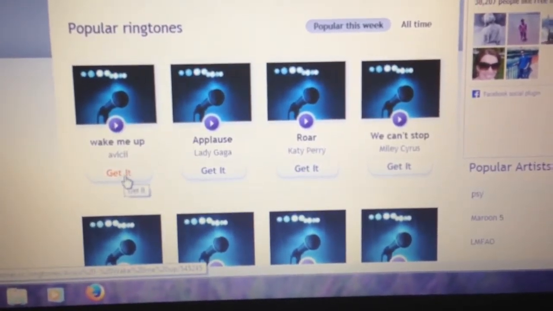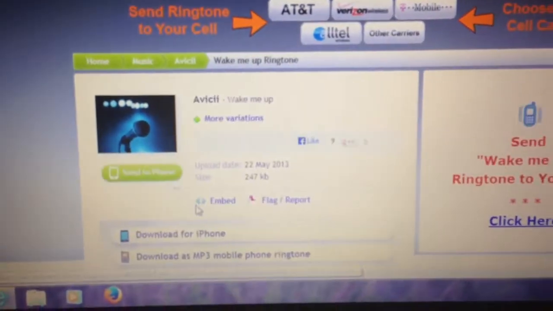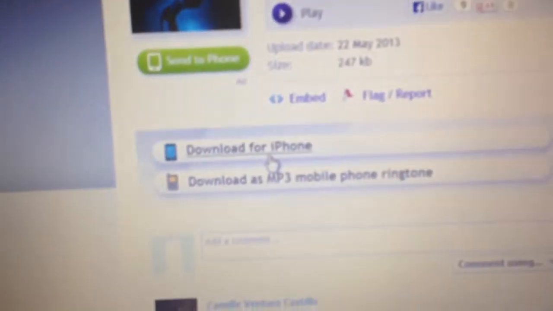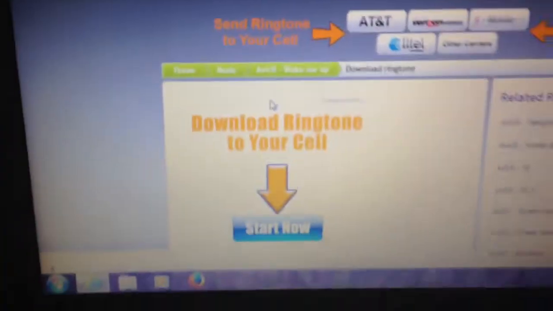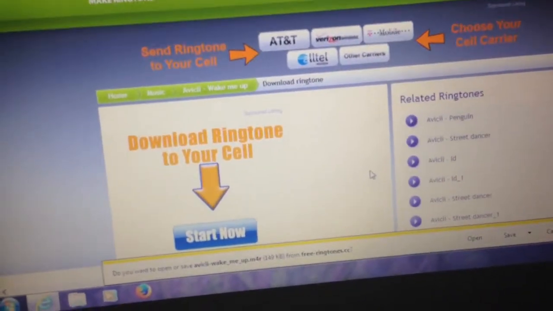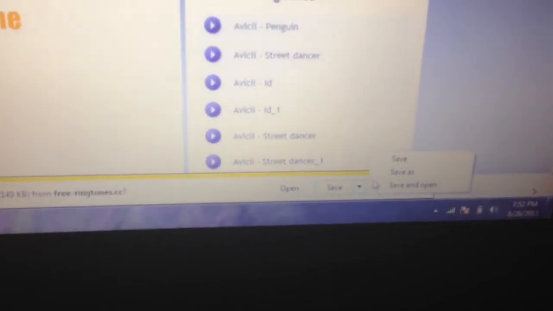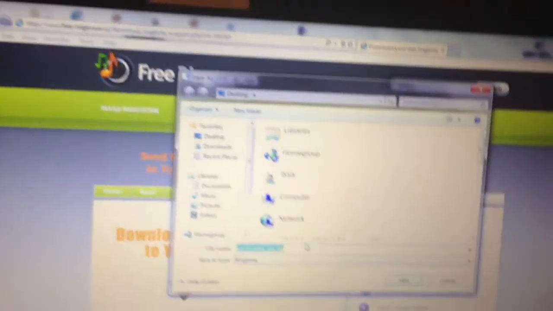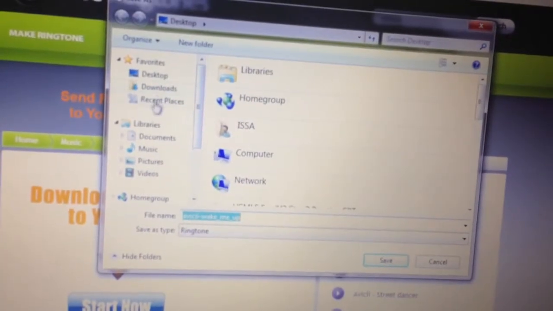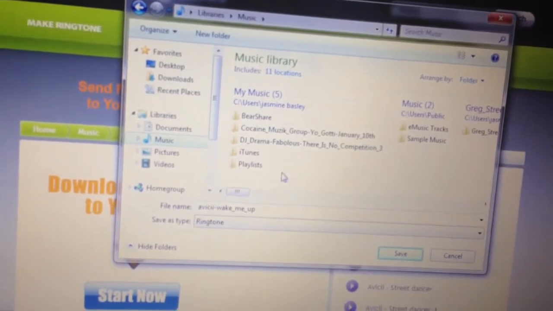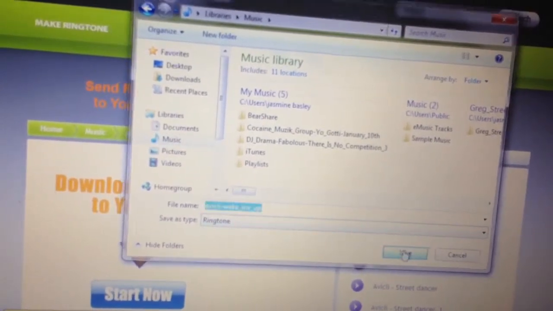Okay, so if you like this one, you just press get it, and then right here, let's say download for iPhone, and it takes you here, and there it is. It's asking me whether to save it or open it. So I'm gonna save it, save as, and then just save it to my music, just right here, save.